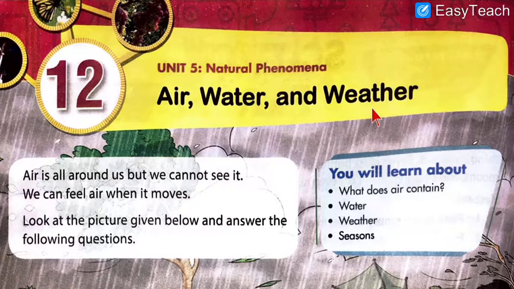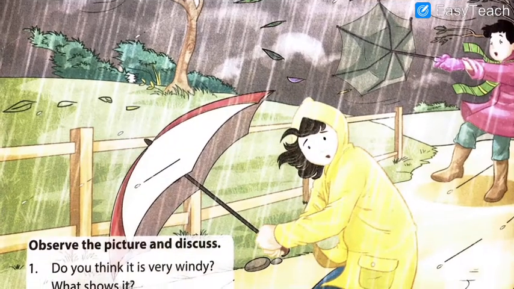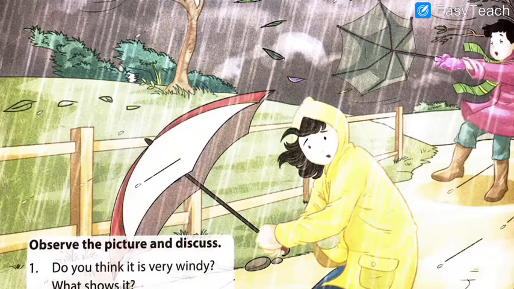Without air, water, weather, human beings' existence on the earth is very difficult or next to impossible, we can say. Here you can see in the picture, a kid is holding an umbrella. Actually, two kids are there. One is at the back side, if you can see. So, why are they holding the umbrella like this?